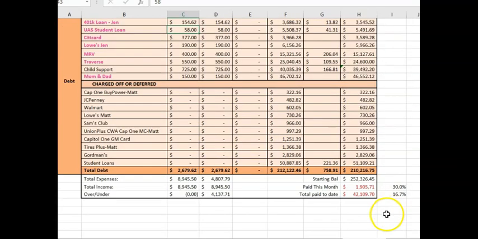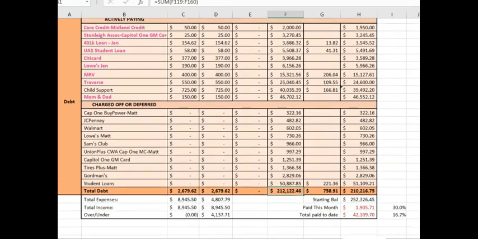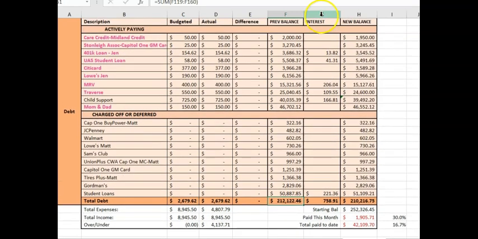So here's what we have. Our total paid to debt is going to be $2,679 for the month. You can see here in this column that our previous balance is $212,122. I'm estimating we'll pay about $758 in interest. And then our end of August balance will be around $210,000.